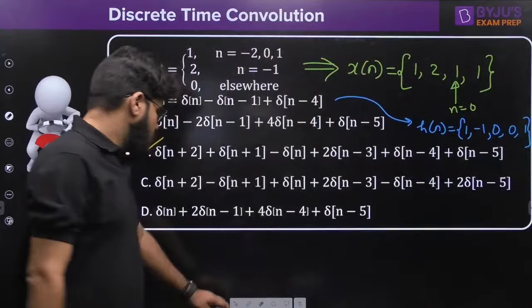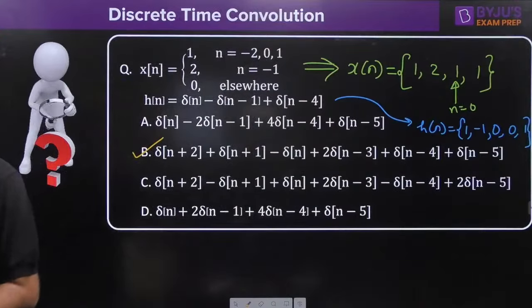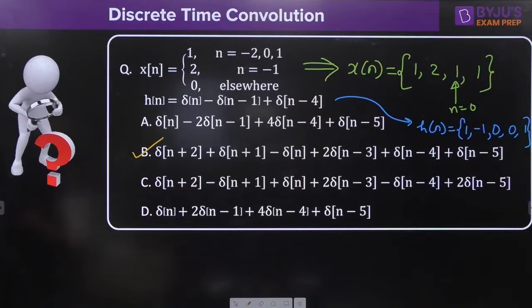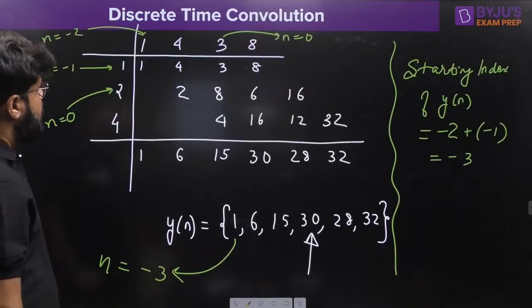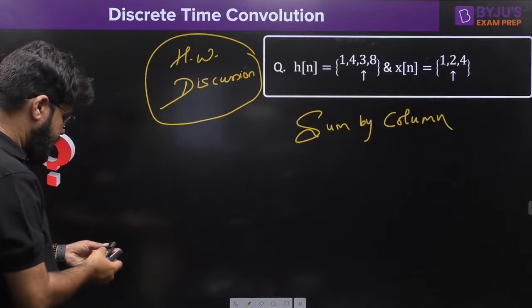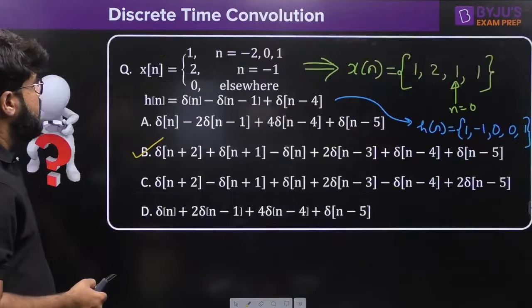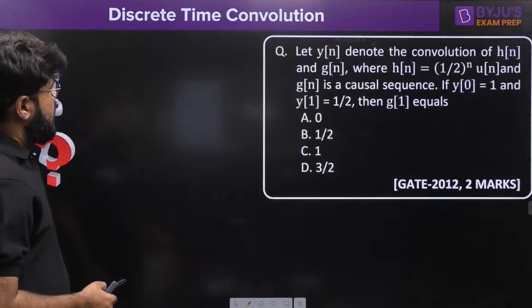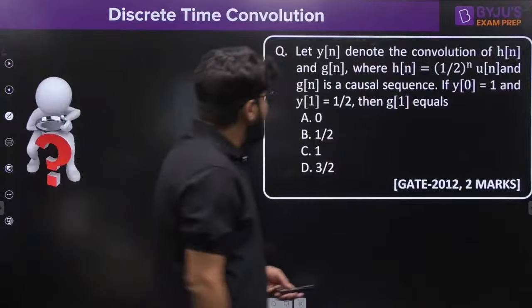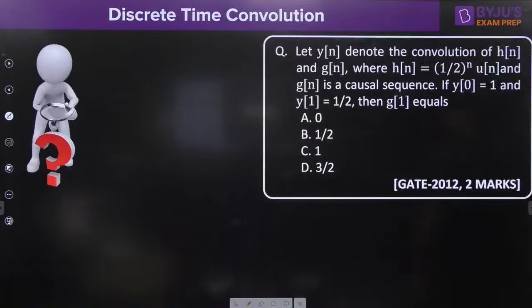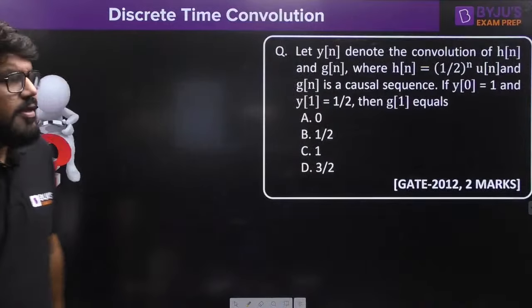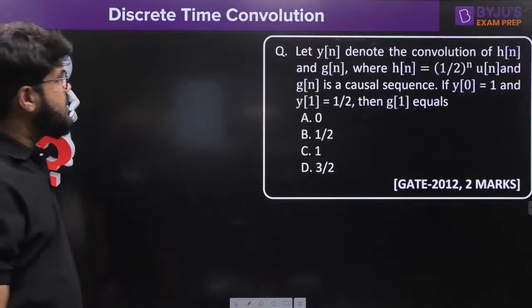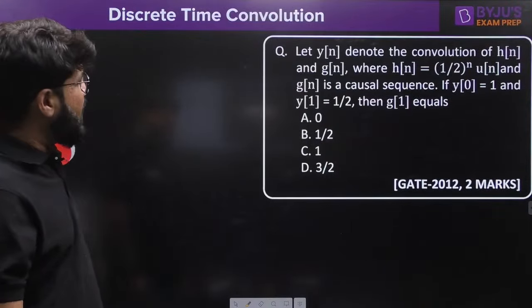Right guys, so moving ahead to the next question on screen. Sorry, I've gone in reverse, I think. Yes, so it's a GATE 2-mark question. Let us have a discussion of this one also. Let y[n] denote the convolution of h[n] and g[n], where h[n] is (1/2)^n u[n].